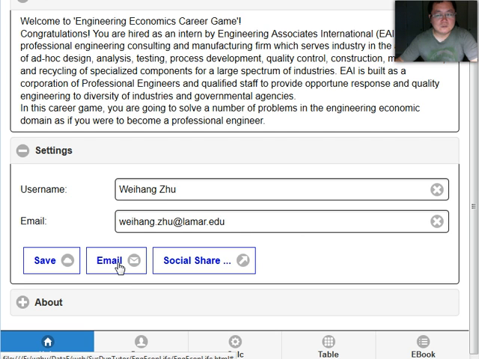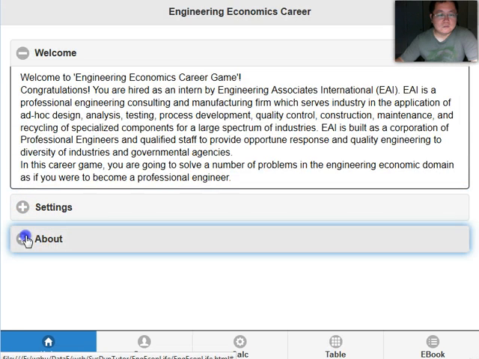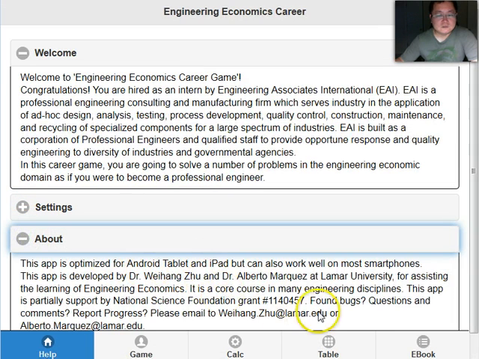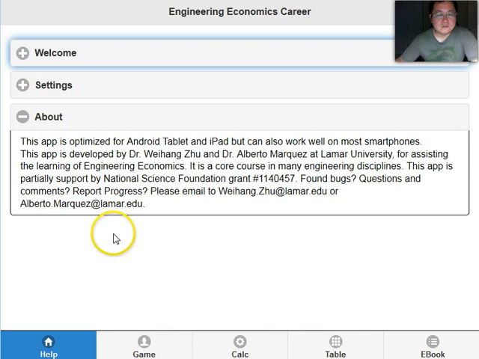It will tell us how many points you have earned and how many problems you have solved in your virtual career. You can also share with your social networks such as Facebook. This is our contact information, and you can tell us what you have accomplished, or any questions and comments you may have.